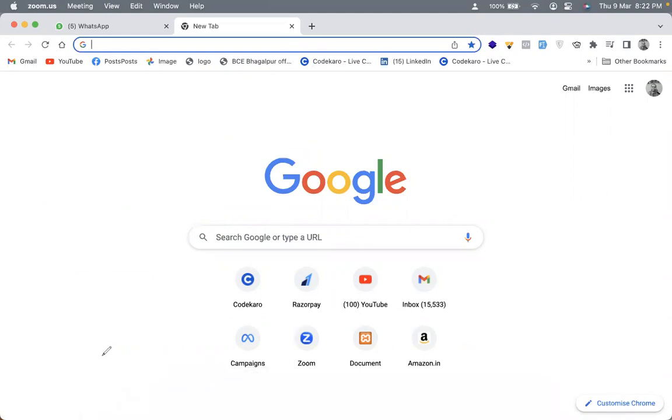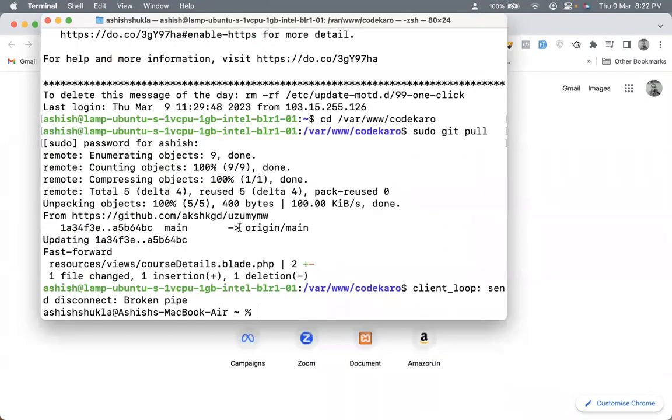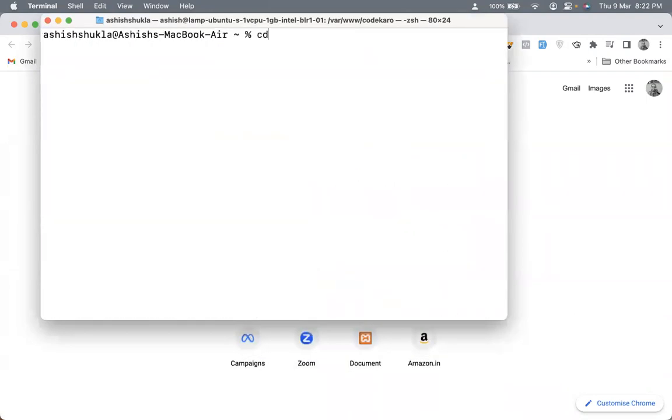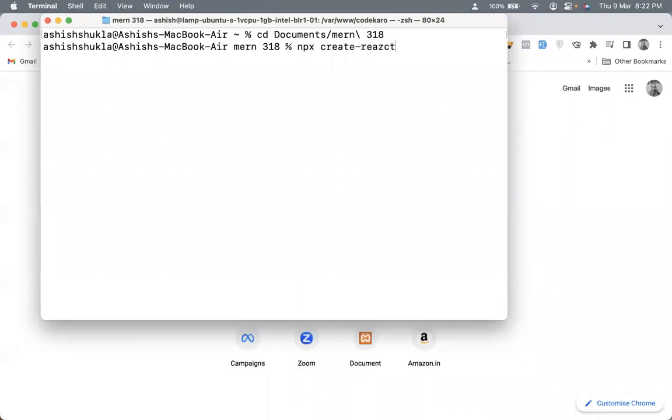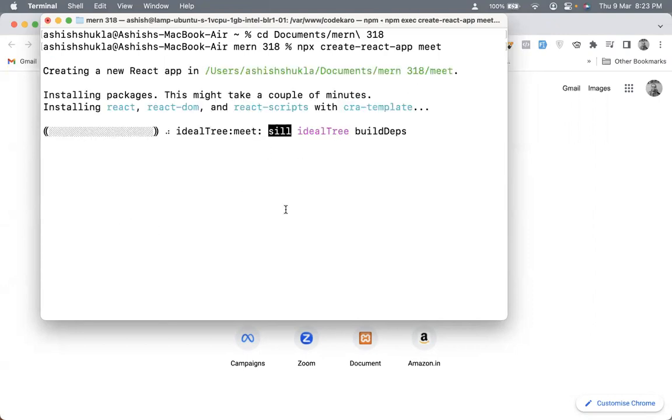So what we will be doing is, let's quickly create the project and start working on it. Let's quickly create the setup, and meanwhile, I'll show you a quick demo of this as well. So here we go. Let's go on documents, then we should be on 1318. And here we can say that I want npx create react app. What do you want me to explain again, Sharon? And we'll name it as a Meet application. So let it create the whole project.